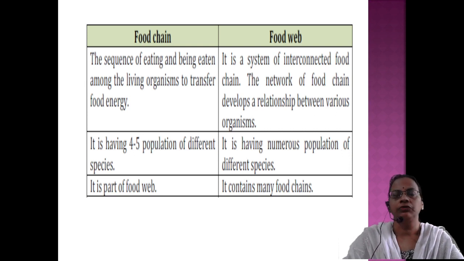Then a food web is an interconnected network of food chains which involves different types of organisms. It has numerous trophic levels with different species. It contains many food chains. Then one example for each you have to represent. With this we have come to the conclusion. Okay, all of you have to write confidently and score maximum marks. Thank you.